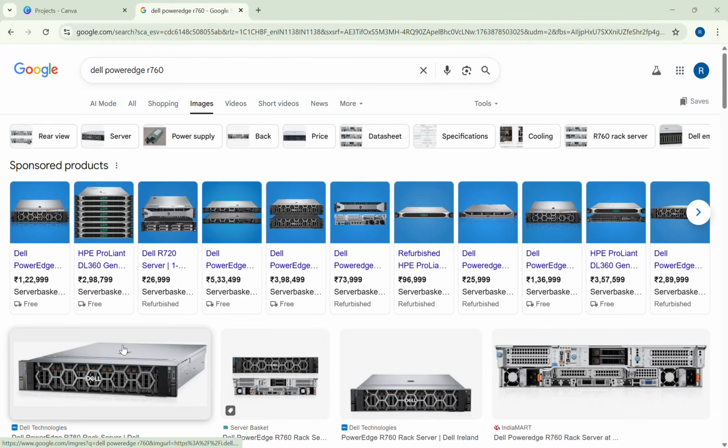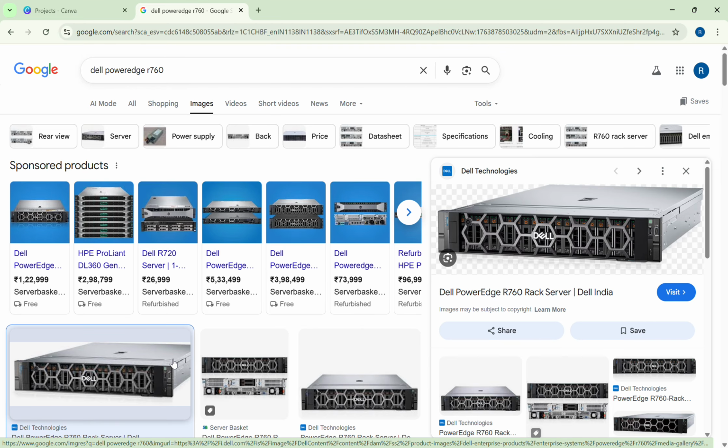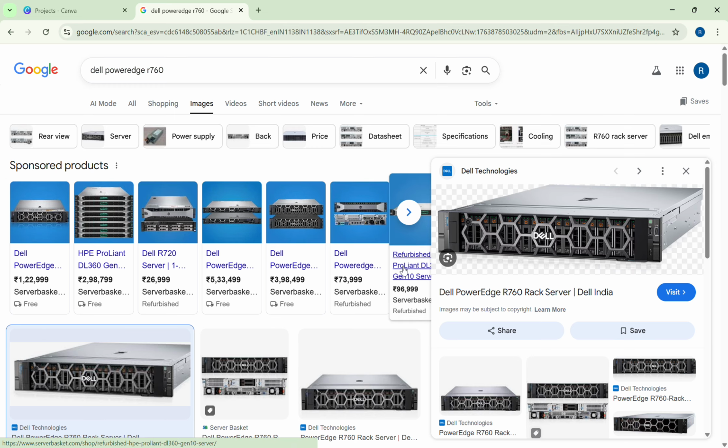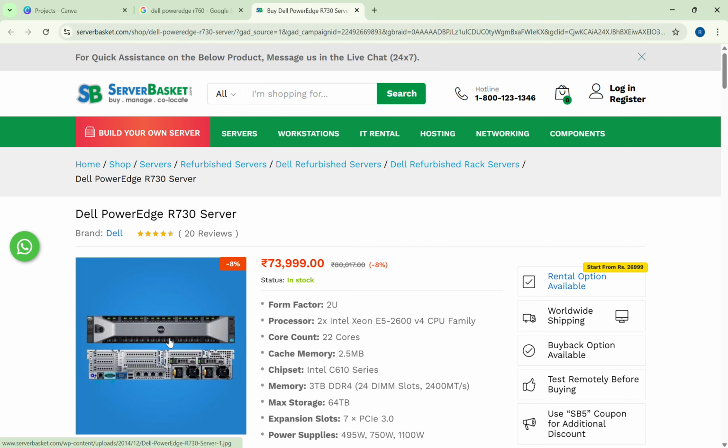See here, this is a Dell rack server. For real-time business purposes, we will use this kind of server. You can see the image here. There will be a logo; if it is Dell, the Dell logo will be there. This is a Dell PowerEdge 760 rack server. The image shows the front and back panels.